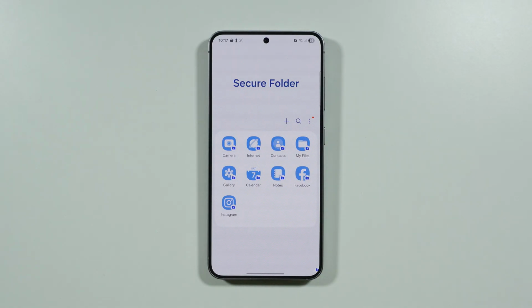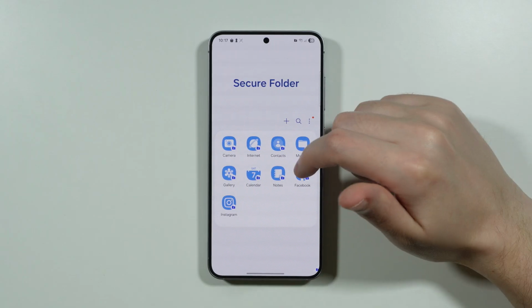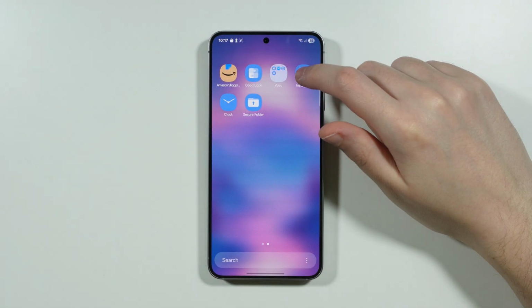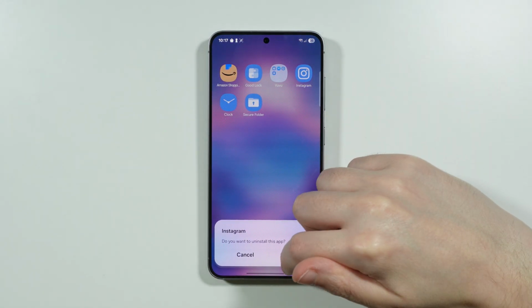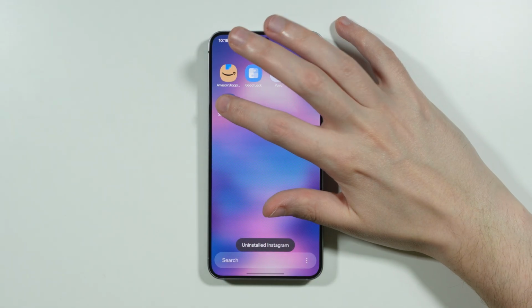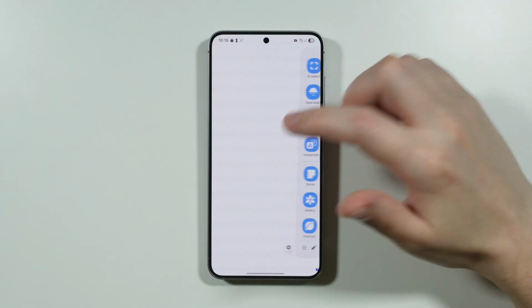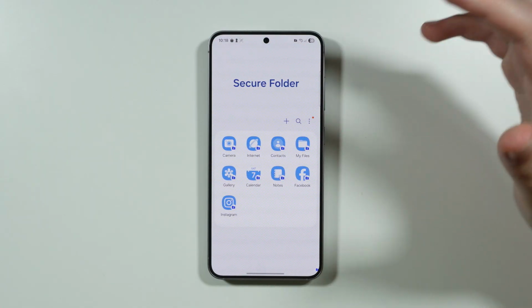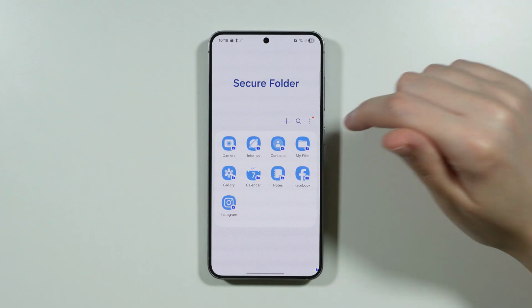So the idea is that you install apps in the secure folder and you remove apps from your phone. So if I now uninstall Instagram, for example, over here, of course the app is going to be removed. But if I go to the secure folder, I still have the Instagram. So this is how I can lock apps. You just put them into the secure folder.